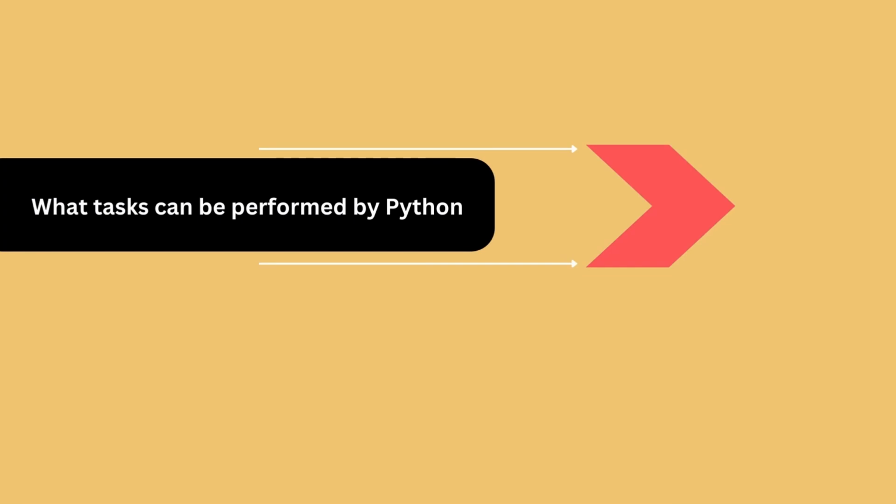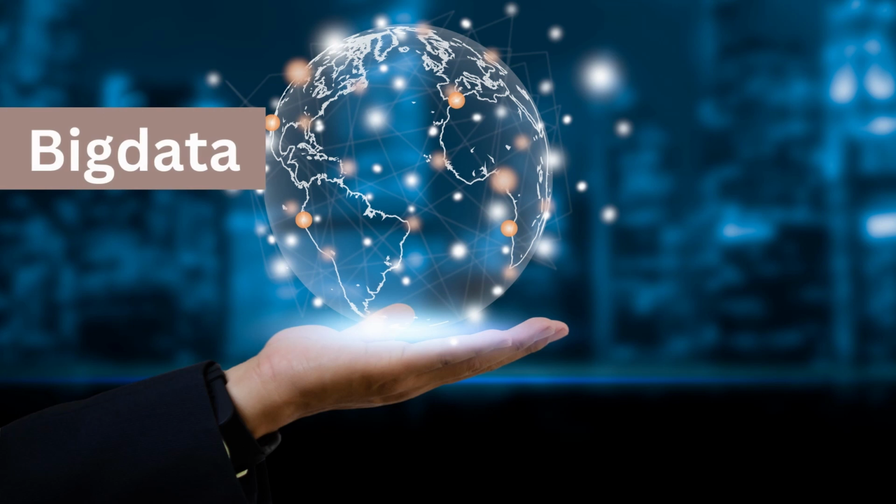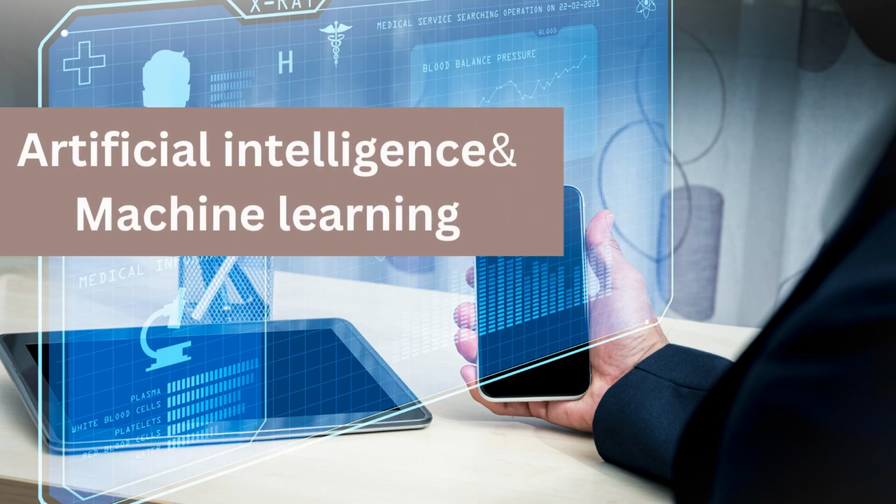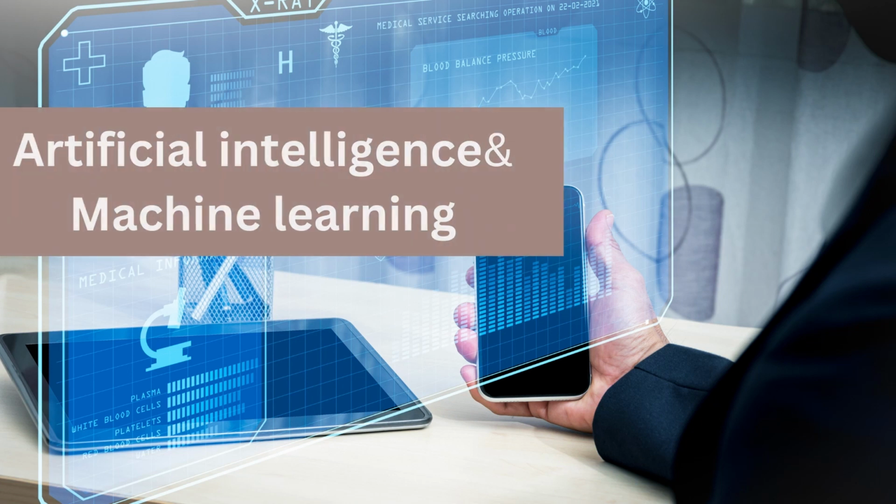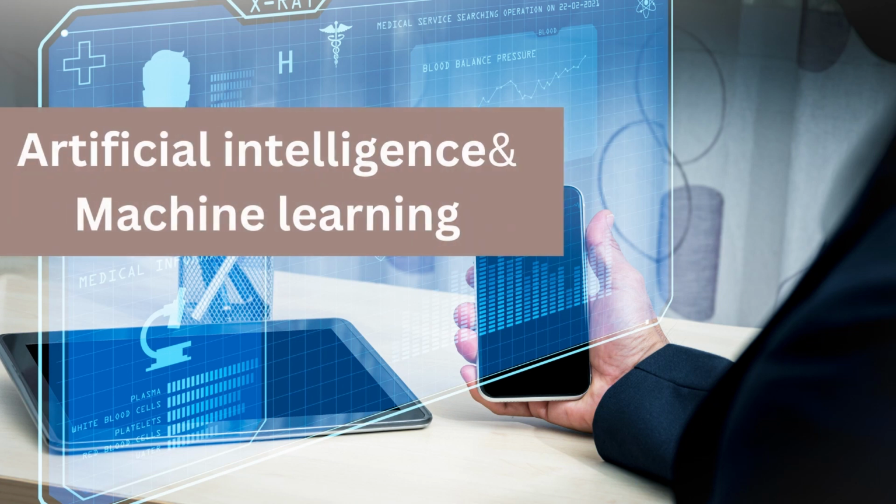So now let's see what tasks can be performed by Python or what is the application of Python. Python can be used in big data, and this is one of the major applications of Python. So what does big data mean? Big data primarily refers to data sets that are too large or complex to be dealt with by traditional data processing application software, and this is where Python comes into the picture. So for dealing with big data, we are using Python. And the next application would be artificial intelligence and machine learning. And this is what we are seeing in our day-to-day life in many places.